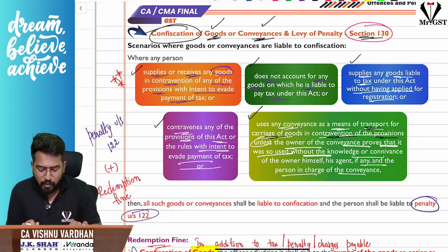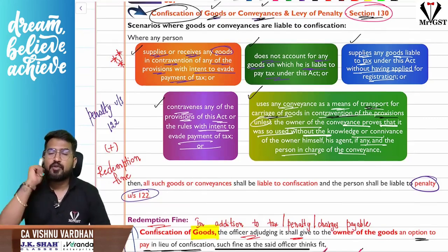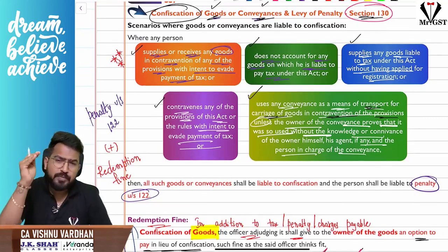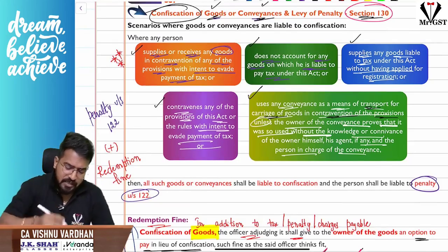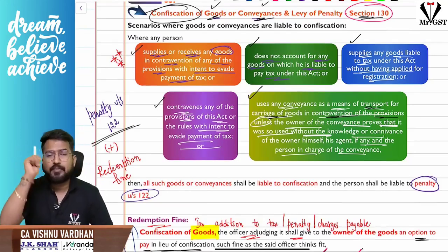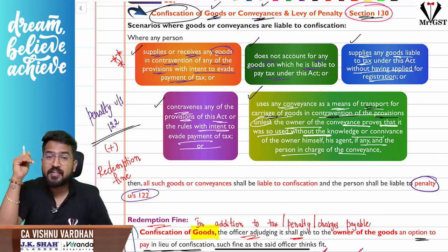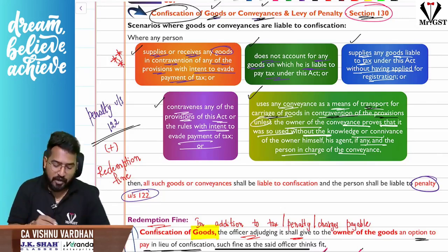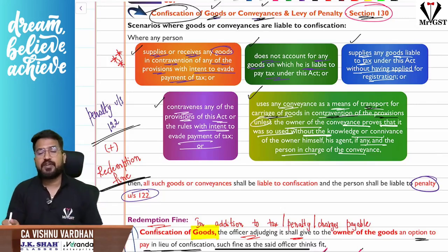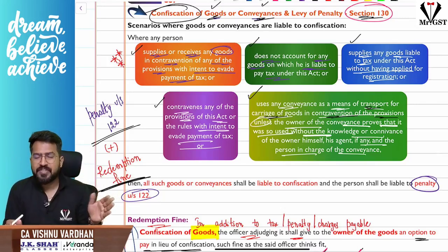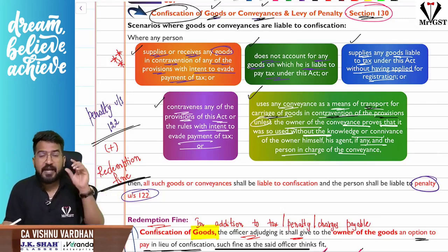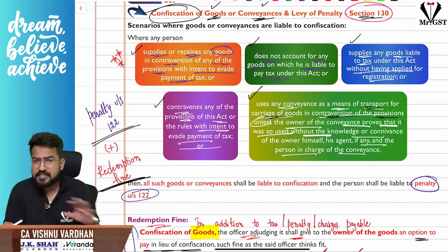Now, the very important thing is, please understand, when confiscation comes into picture, you are supposed to pay the applicable penalties. Yes, penalty under section 122, you are liable to pay. That is there. And also one interesting thing is, sir, to stop the confiscation, you have to pay something called redemption fine. That means penalty is there. Whatever the taxes, interest, penalty under section 122, all these things are there.